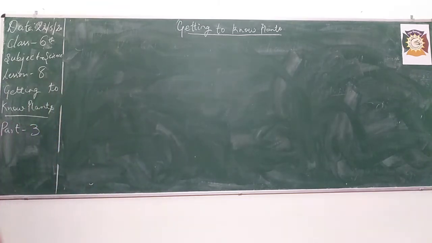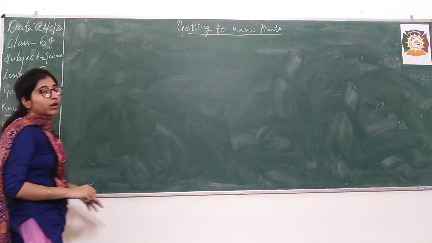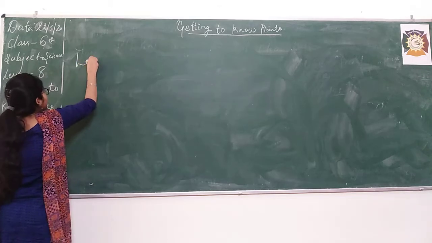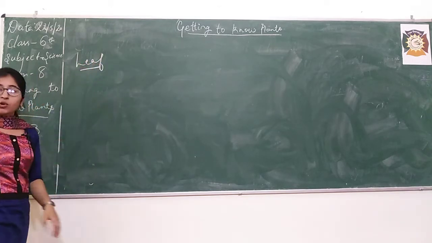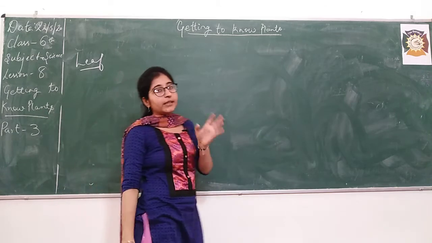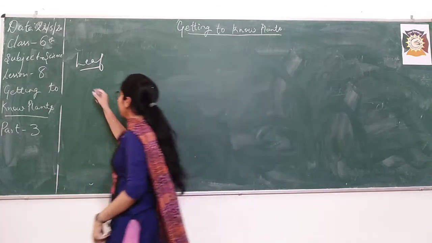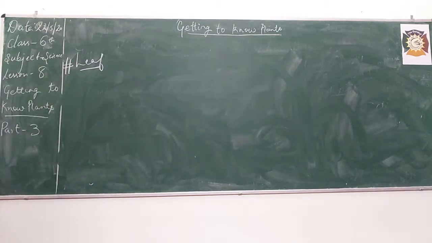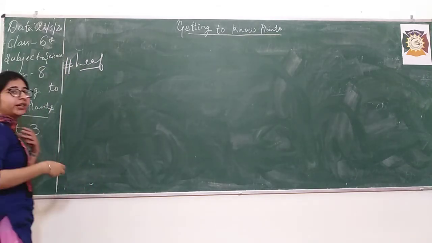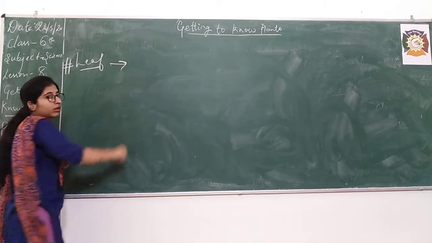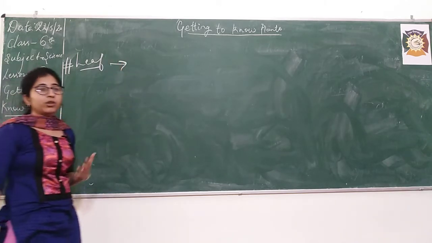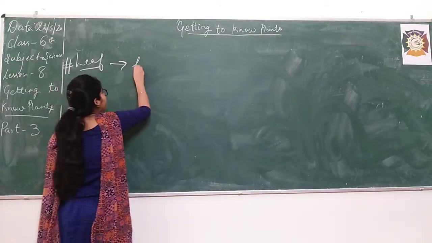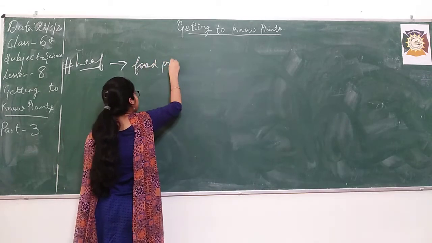Okay. After that, we are going to move to the second part, that is leaf. So in the shoot system, we have already done stem. Now we are going to study leaf. In leaf, I have already told you that leaves are the food producer of the plant. What are leaves? Leaves are the food producer of the plant.